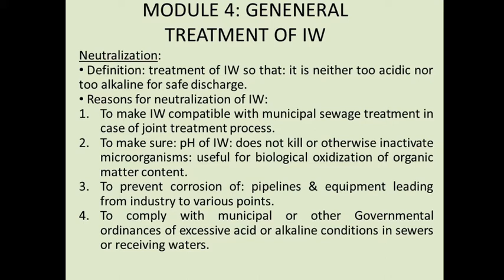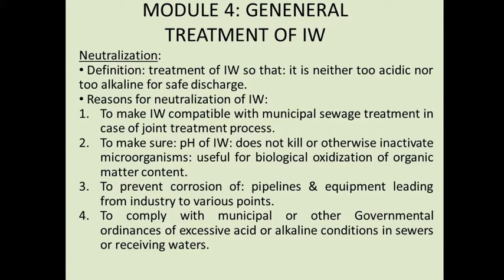Next, we discuss chemical treatment. In chemical treatment, there are different methods available for the industrial process, like chemical oxidation, chemical coagulation, chemical precipitation, reverse osmosis, electrodialysis, adsorption, deionization, thermal reduction, and air stripping. These are the various chemical treatment methods used for the treatment of industrial waste.